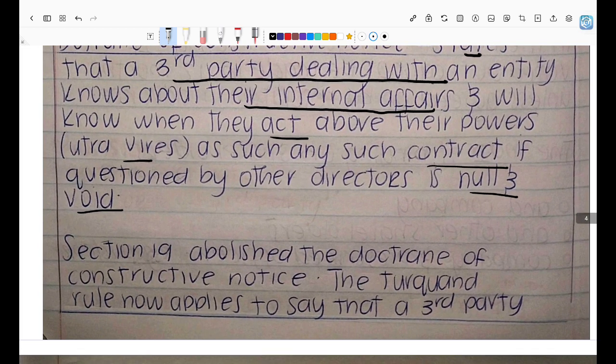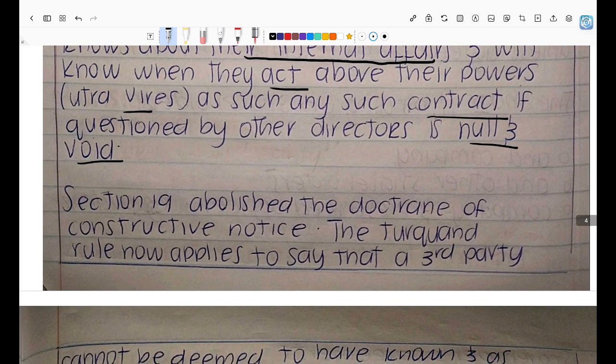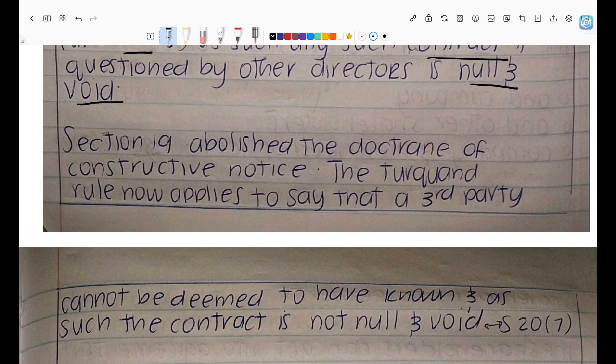So that contract is just going to be null and void. You can't enforce it. Right? However, under the New Companies Act, Section 19 abolished the doctrine of constructive notice. So it's saying no. We cannot assume that third parties know what's happening in the MOI. Hence, the Turquand rule came into being and the Turquand case.